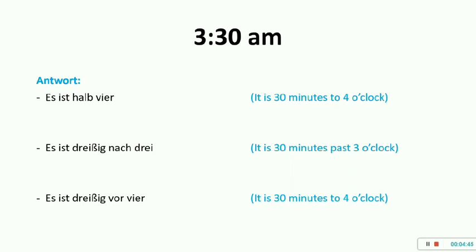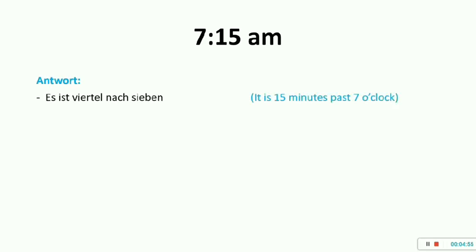Next is 7:15. How do we say this in Deutsch unofficially? So let's see. So es ist Viertel nach 7. Viertel, as I said, is nothing but quarter. So that is 15 minutes nach 7. Yeah, so 15 minutes past 7 o'clock.